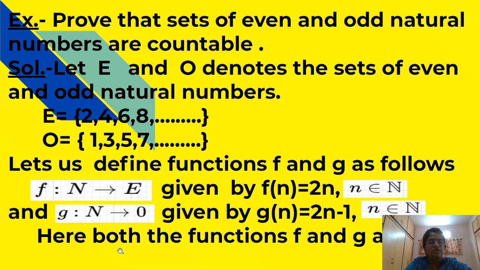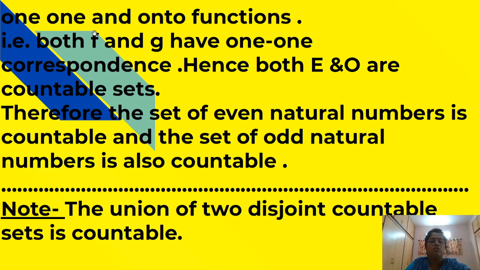Here both the functions f and g are 1-1 and onto functions. That is, both f and g have 1-1 correspondence. Hence, both E and O are countable sets. Therefore, the set of even natural numbers is countable and the set of odd natural numbers is also countable. We can note one point, that the union of two disjoint countable sets is countable.